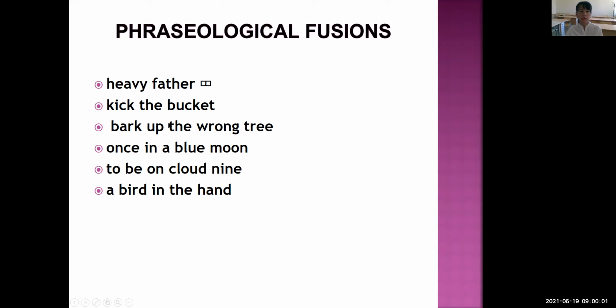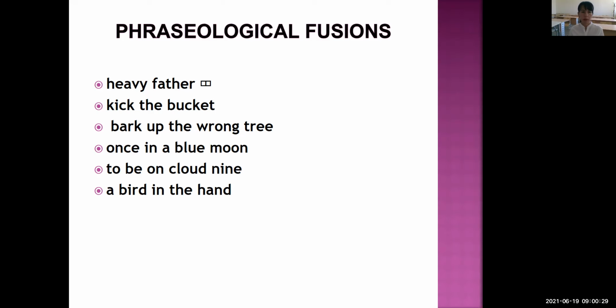What does it mean to kick the bucket? As you see, students, phraseological fusions are semantically and structurally stable, and we cannot deduce the meaning from the components. Kick the bucket means, students, to die, to pass away. The structure of this phraseological fusion is verb plus object.